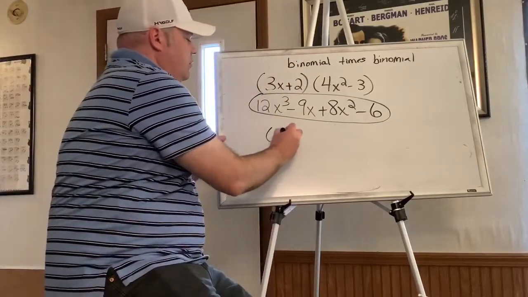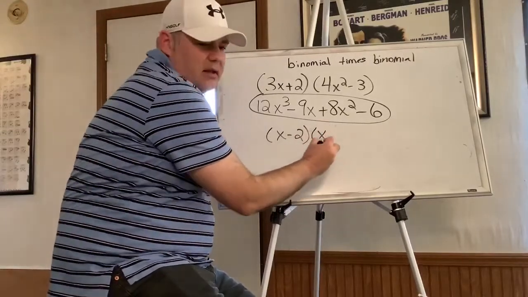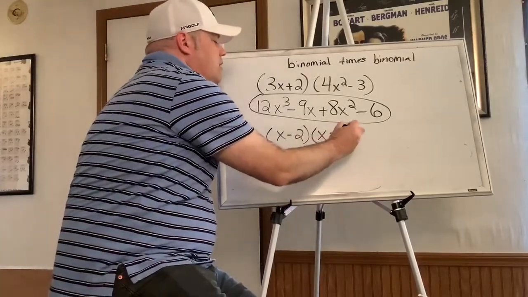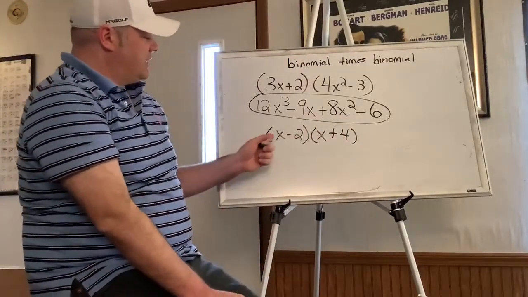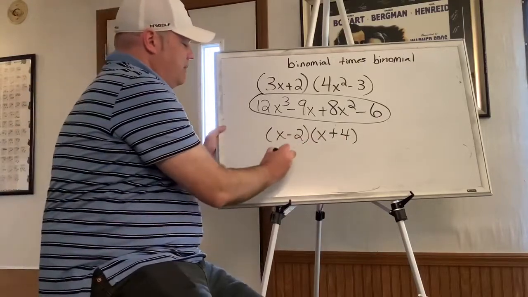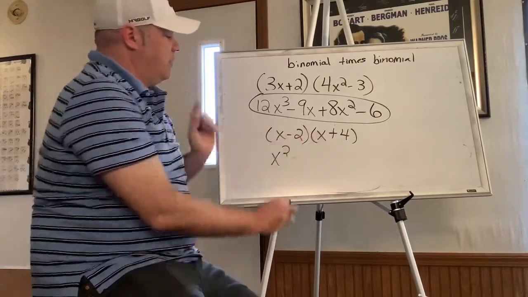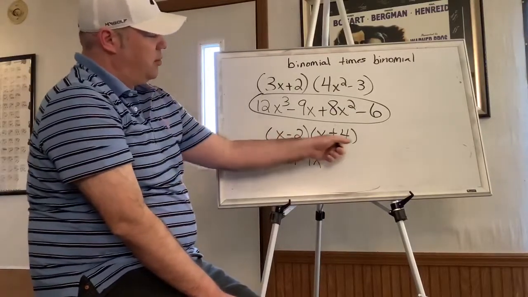x minus 2. This one will be a little bit smaller, and we'll actually probably have some that need to combine afterwards. So here's x minus 2, x plus 4. So once again, let's take x and distribute it to both of these. So x times x is x squared. x times 4 is 4x. So we distributed that term to both of these.